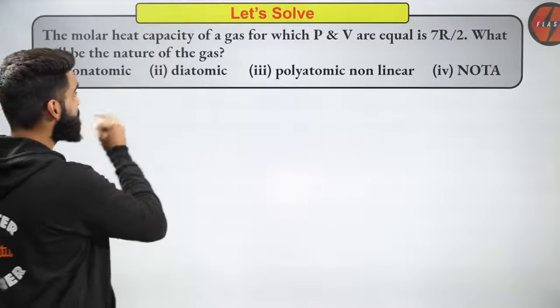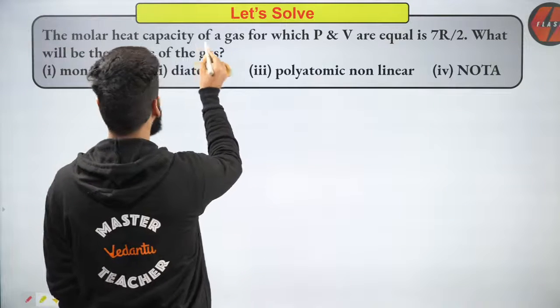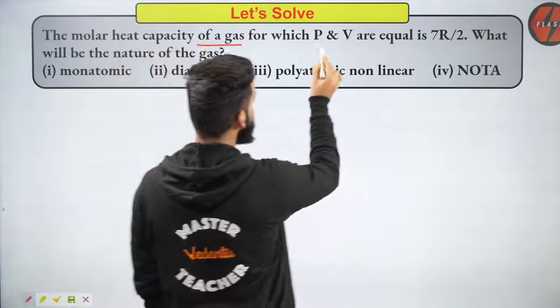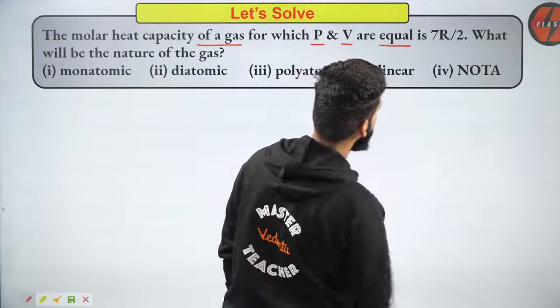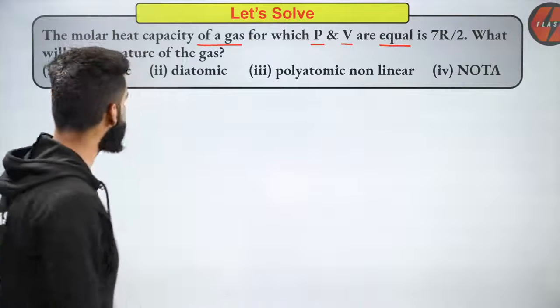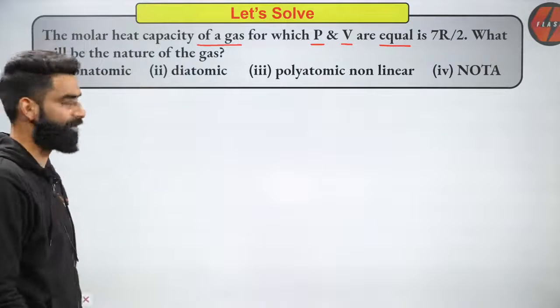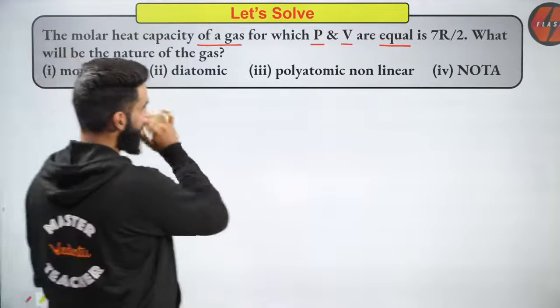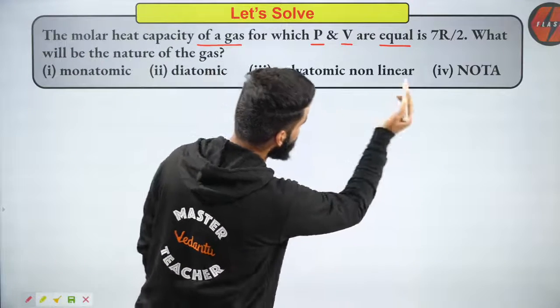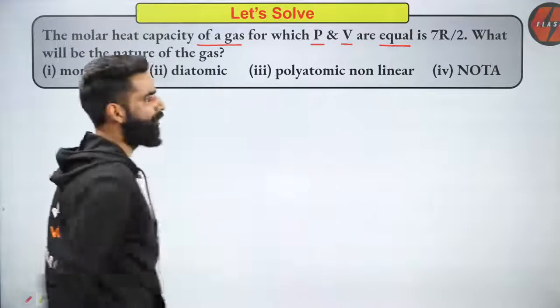The molar heat capacity of a gas for which P and V are equal, pressure and volume are equal, is 7R by 2, okay? What will be the nature of the gas? Is the gas going to be monoatomic, diatomic, polyatomic non-linear, or none of the above?